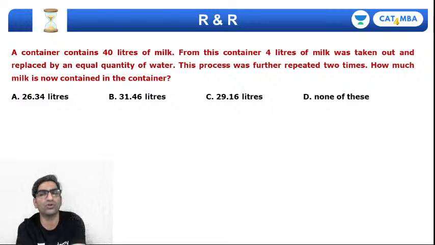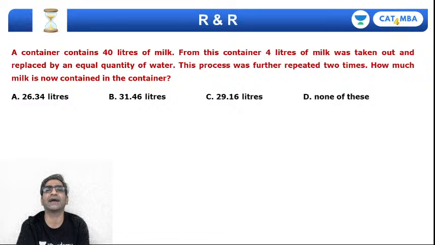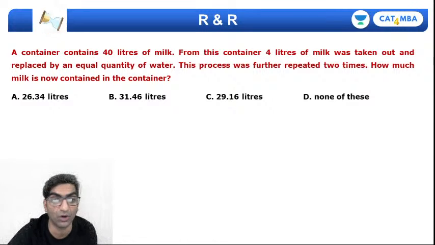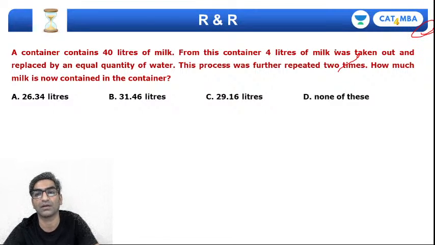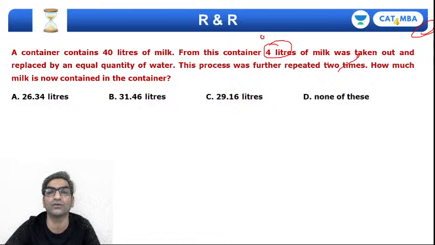Right, we'll try and do one more question before we bring this session to a close. A container has 40 liters of milk and you're removing 4 liters of milk from here, which is replaced by an equal quantity of water. So remember, you are removing 4 out of 40. So the fraction removed would be 4 by 40. That's 1/10.